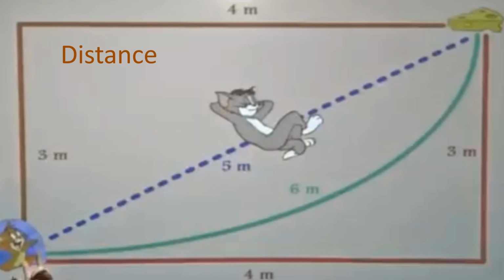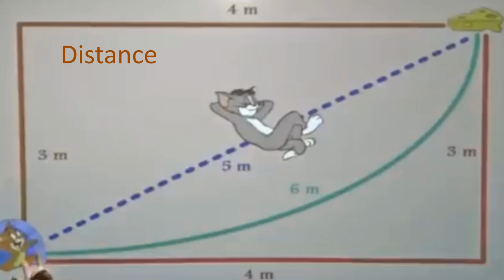So now Jerry is thinking, children, there is another path. You can see in the top, the 3 meter and 4 meter path. He can go by that path and eat the cheese. Or there is another way, a green line, that is 6 meter.